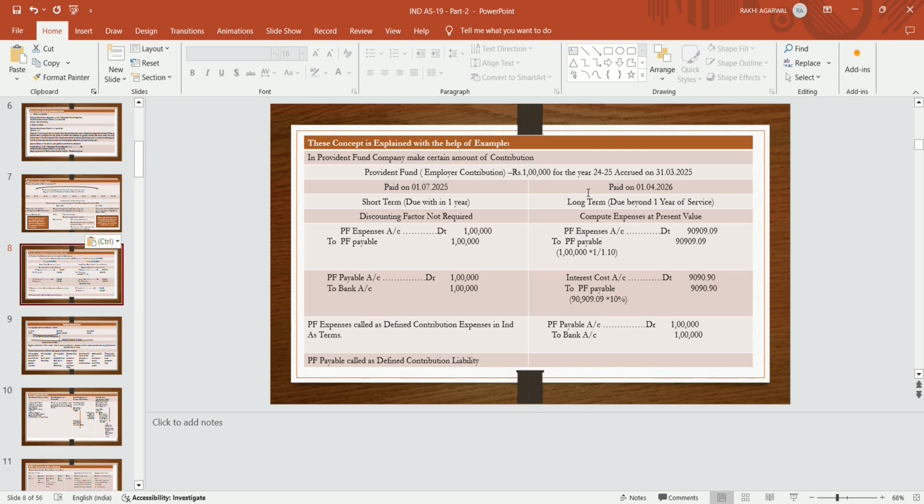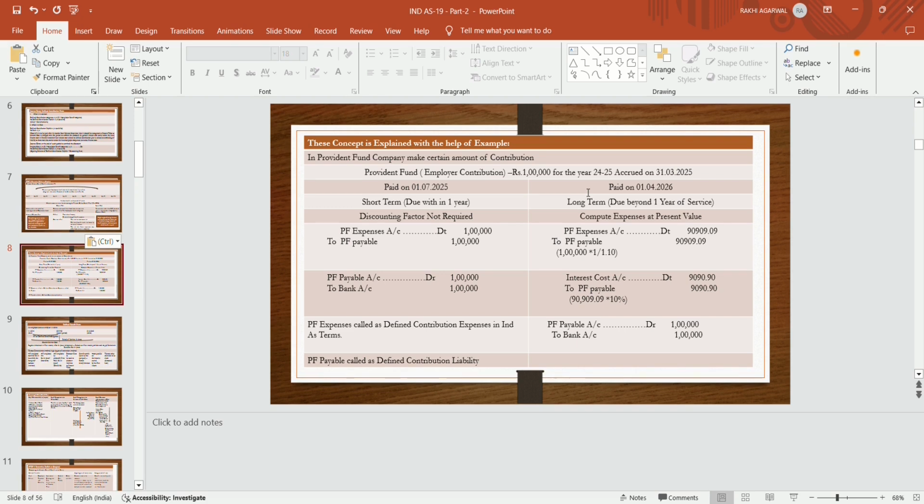And in that case, if it is due within 1 year, that is within 12 months, then the discounting factor is not required. We will just pass an entry: provident fund expenses 1 lakh to provident fund payable, and at the time of payment we will make the entry: PF payable account 1 lakh to bank. PF is just the example we are considering.